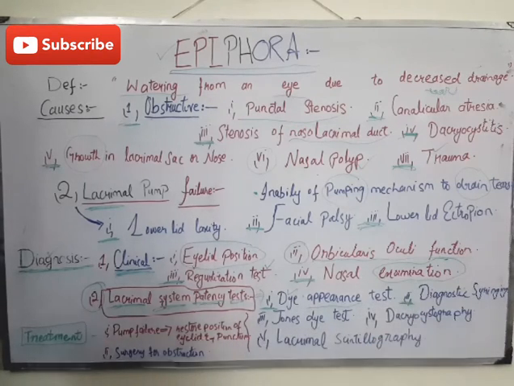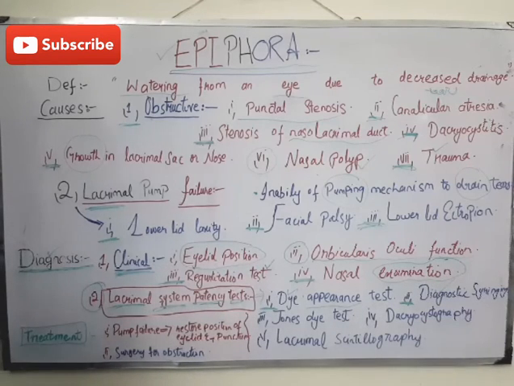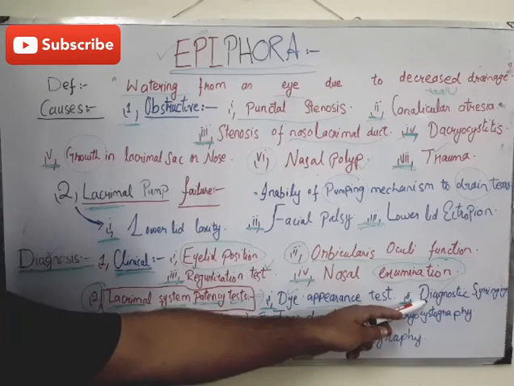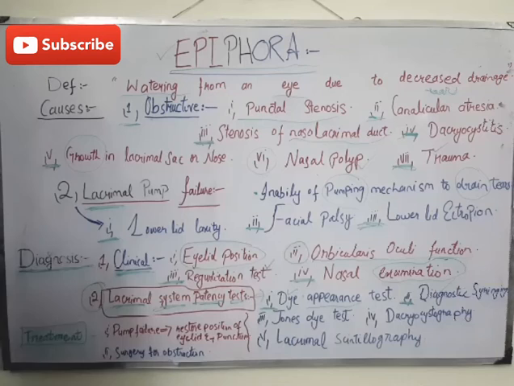Second one is diagnostic syringing. This is useful to confirm the level of obstruction at the level of puncti, canaliculi and lacrimal sac. It is not useful in adult nasolacrimal duct obstruction. This is diagnostic syringing.